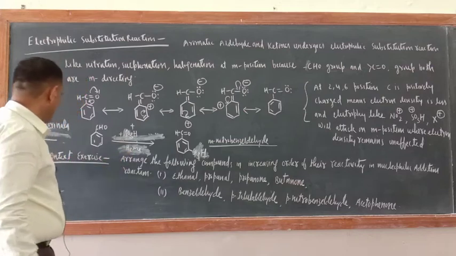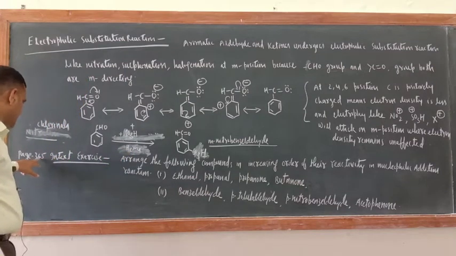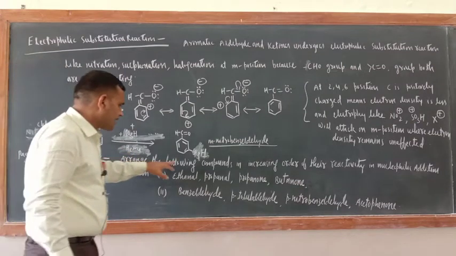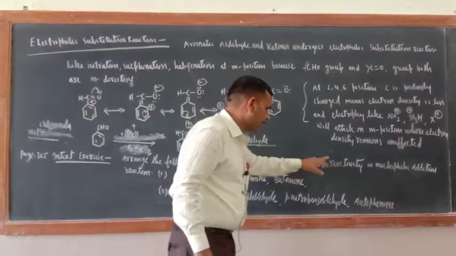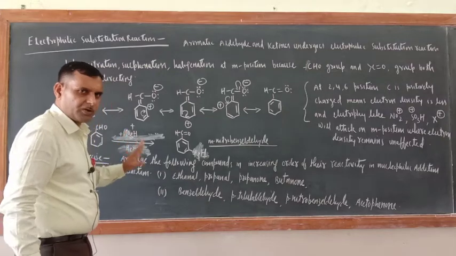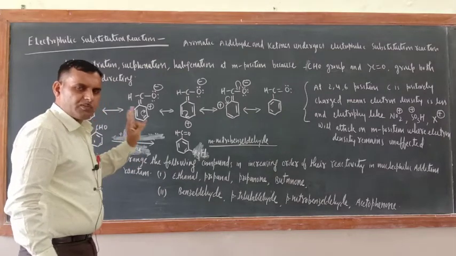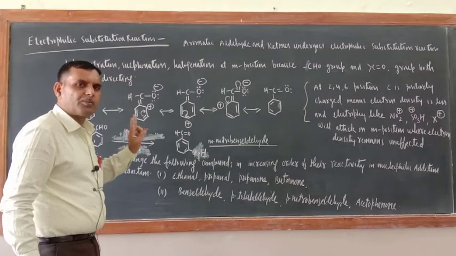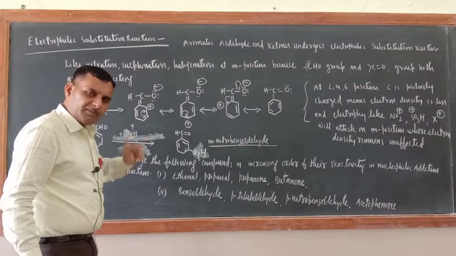Now in the text exercise at page number 365: arrange the following compounds in increasing order of their reactivity in nucleophilic addition reaction. So for the nucleophilic addition reaction, how many factors are affecting?